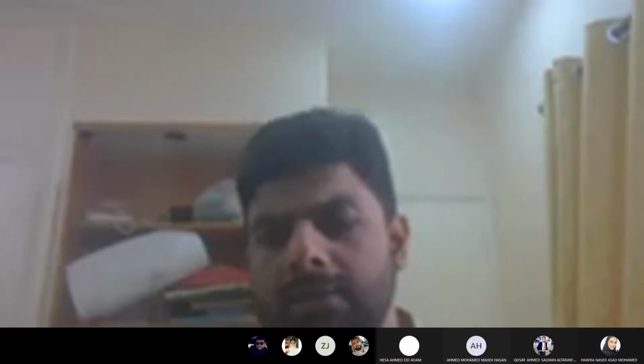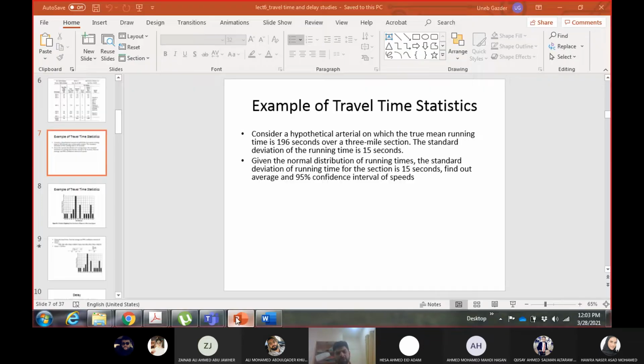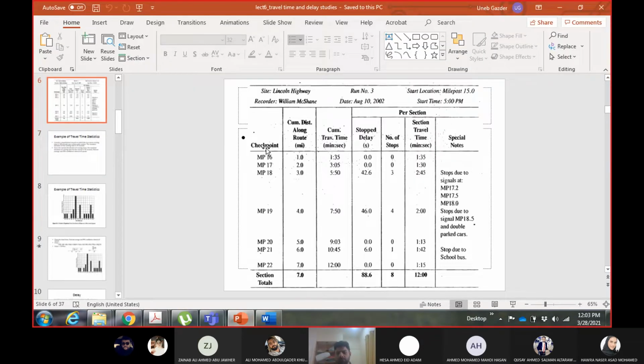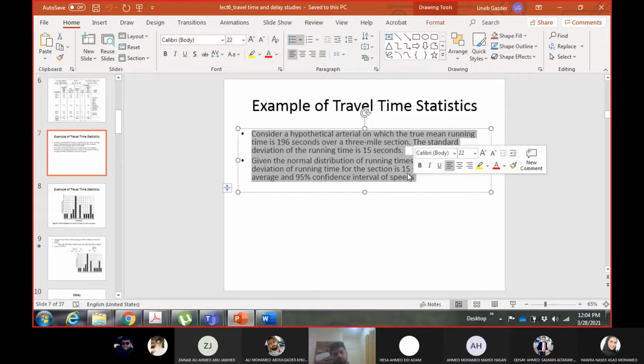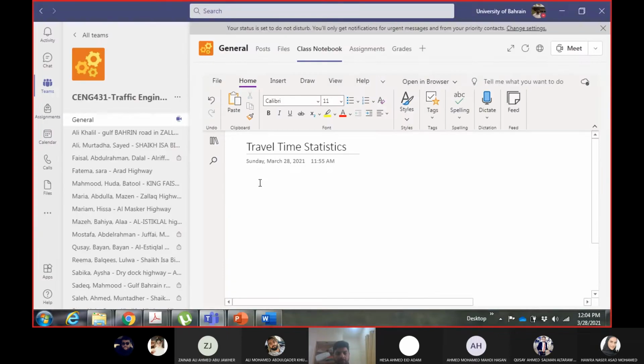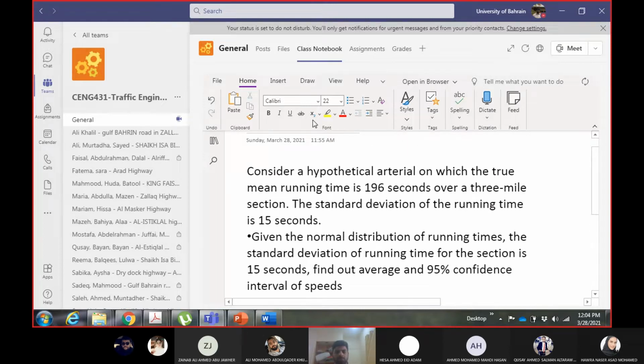Method and observations from vantage point and so on. Then we looked at this sheet, which is used for taking the travel time observation with the test car. Today we will look at some calculations about the travel time. So today we'll basically be having a problem session. This is our first question.